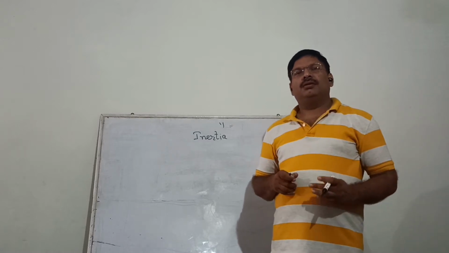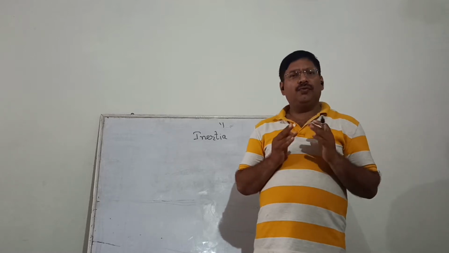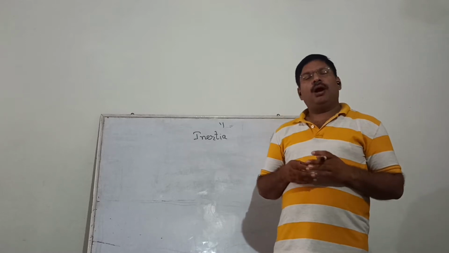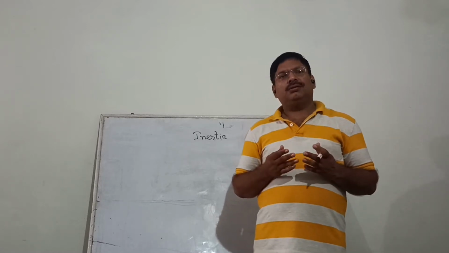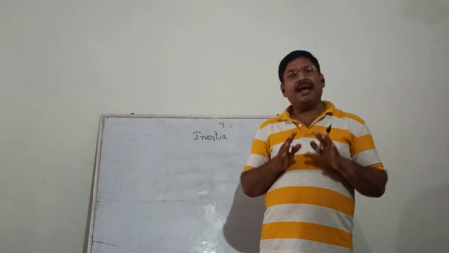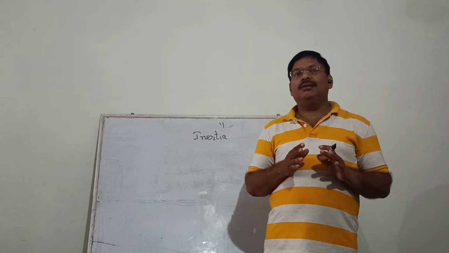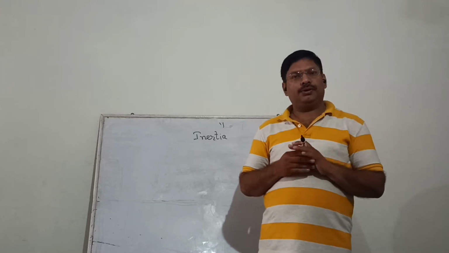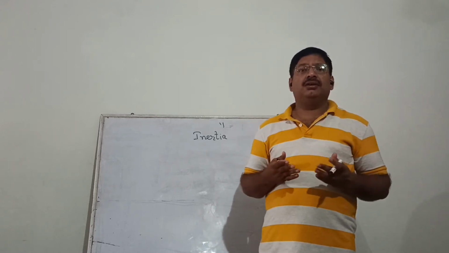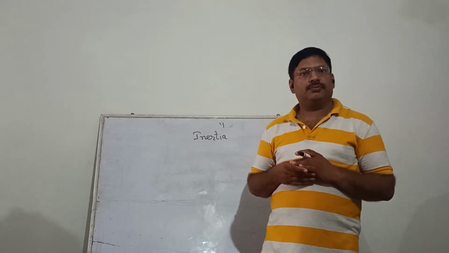Inertia. Inertia is defined as the property of a body due to which it wants to remain in its natural state. Suppose a body is in motion, then due to inertia the body wants to remain in motion, and if the body is at rest due to inertia, the body tends to remain at rest until some external force is applied on the body. So this property of the material due to which they can't change their state of rest or state of motion, that property is known as inertia.